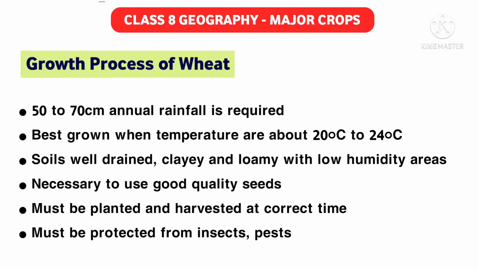Basically, in the winter season, wheat is grown, as I told you, during the September to November months. In Canada, which I also mentioned as a country where wheat is extensively grown, it is grown from March to mid-April. This is the basic time where wheat is grown, and in most developed countries wheat is grown in large farms, in a huge amount. That's why it is said to be the staple food for more than 1/3 of the world's population.